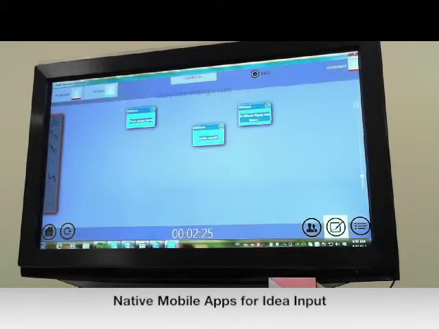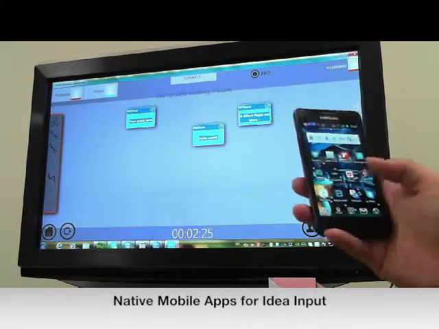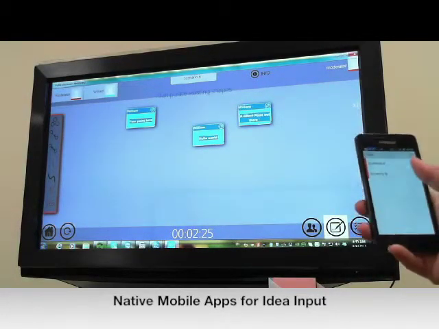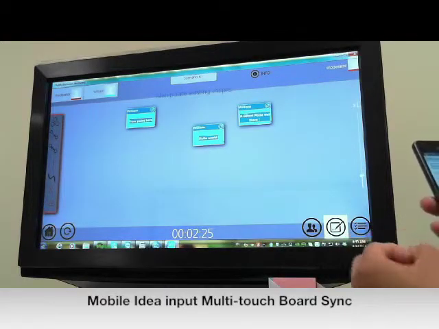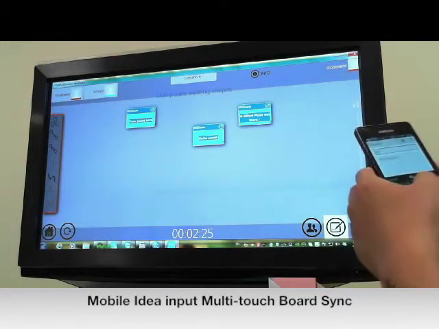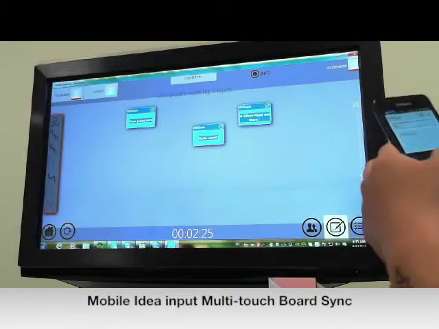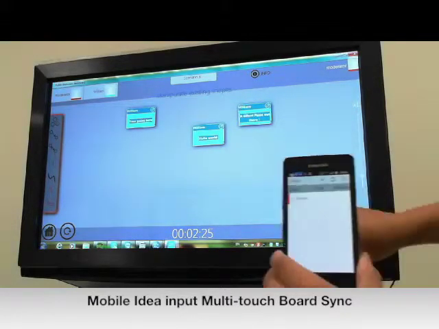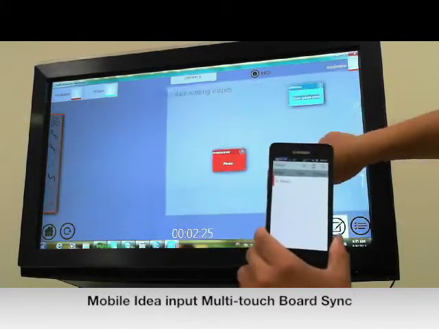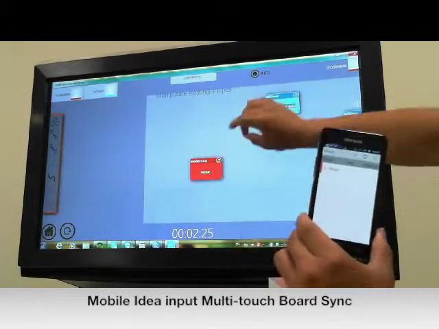So imagine that this is my mobile phone. Oops. And I would like to add a new idea. For example, let's say the theme is, what would you like to do during summer holiday? Let's say going picnic. Let's just try picnic. Then when I save it, somehow the word picnic is automatically synced to the board itself.